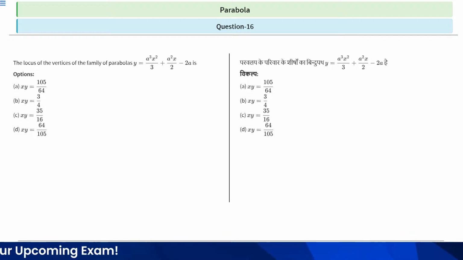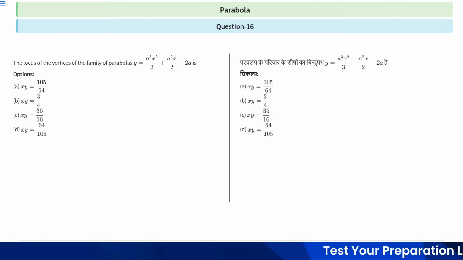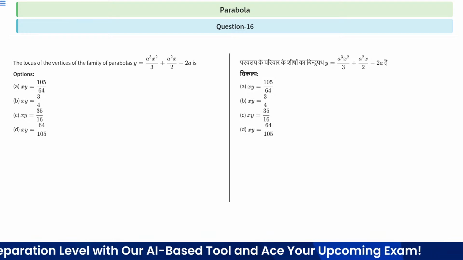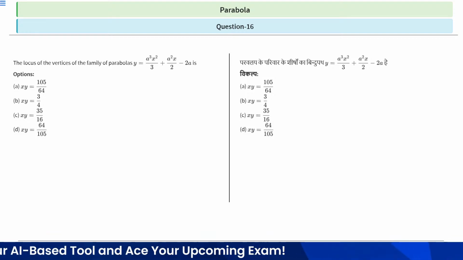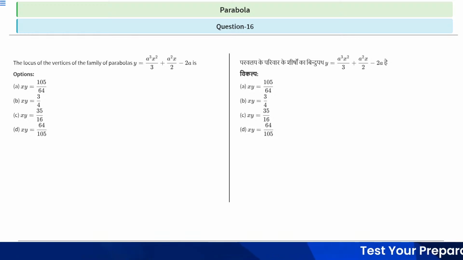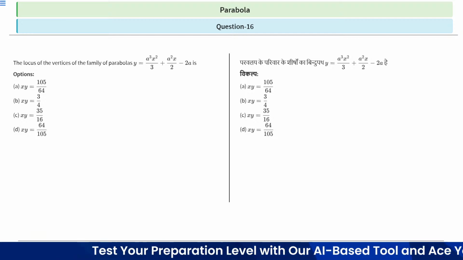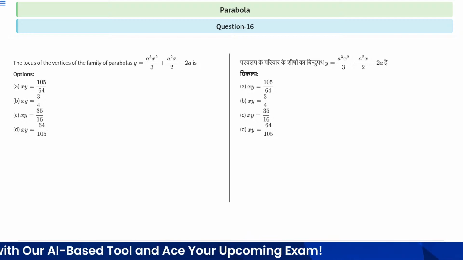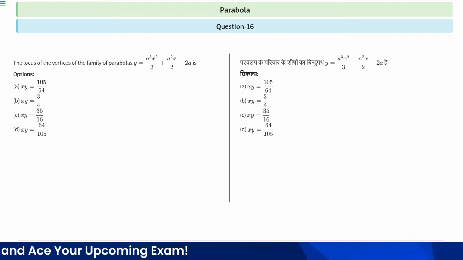So what we can do, see, the hint of this question is the equation of parabola is given. We will try to convert this equation into its standard form, right? And suppose we assume that the vertex of the parabola is (h, k). After comparing, we can replace h with x and k with y. In this way you can try to approach this question. Clear? And after 10 seconds we will discuss the solution part, right? Got it?